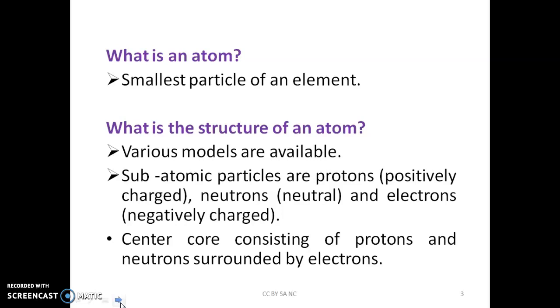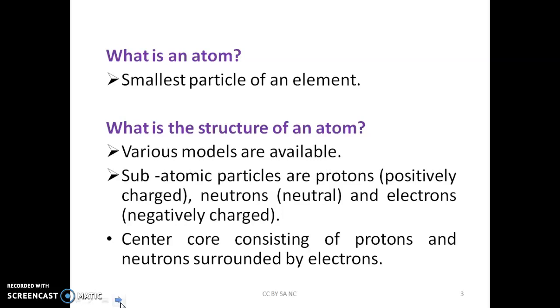What is an atom? We can say an atom is the smallest particle of any element. Atoms are the smallest individual particles which cannot be further divided. If we consider any complex structure and break it into smaller pieces, we get molecules. Further breaking or dividing molecules leads to individual atoms.